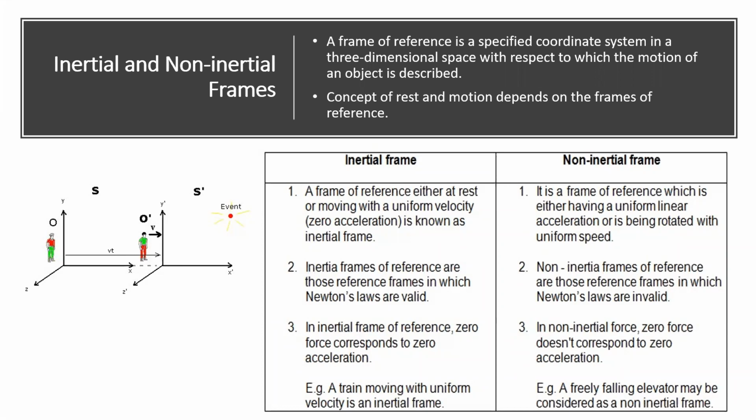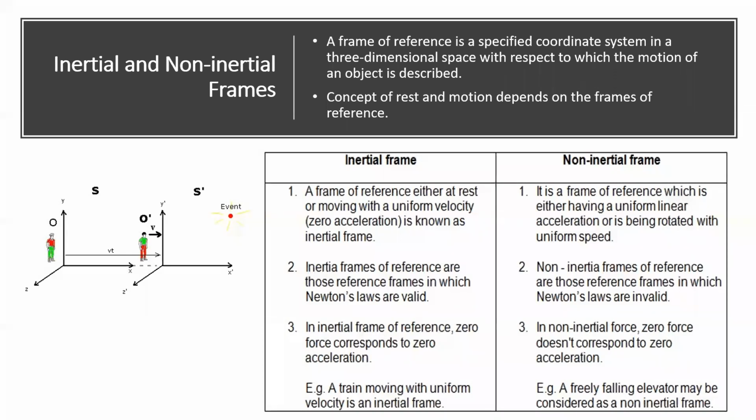So rotating bodies or rotating frames of reference are non-inertial. And in non-inertial frames of reference, Newton's laws are not valid. So in rotational frames of reference, we can say that Newton's laws of motion are not valid. And in a non-inertial frame, a zero force doesn't correspond to zero acceleration, which means there will be an acceleration for the non-inertial frame and there will be a force acting on it.